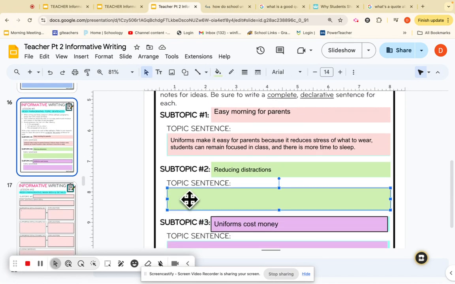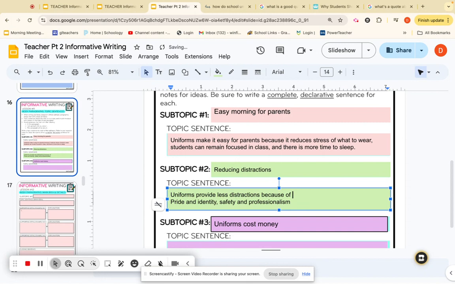So I'm going to go down here. Just going to write those over here really quick because I'll forget them. Pride and identity, safety, and you don't have to write this. I'm just taking that information. Now I'm going to make a sentence. Uniforms provide less distractions because it brings safety.